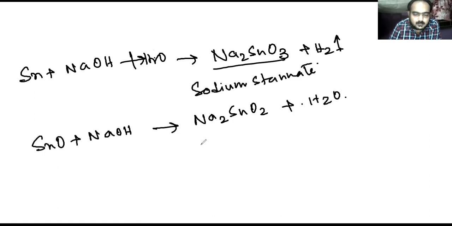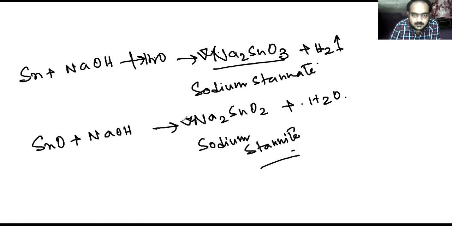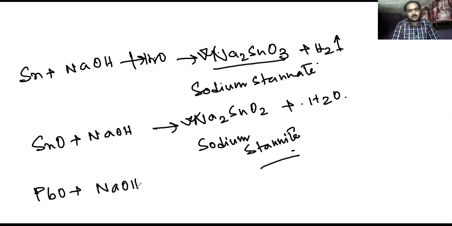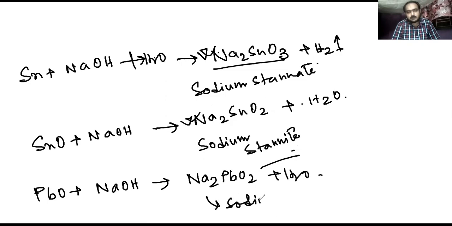This is known as sodium stannite. So this is sodium stannate, this is sodium stannite. Likewise, PbO plus NaOH can also form Na2PbO2 plus H2O. This is known as sodium plumbite. So these are the reactions of Sn.